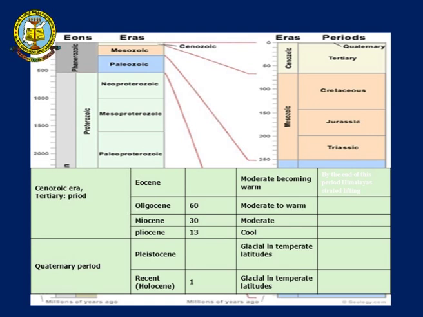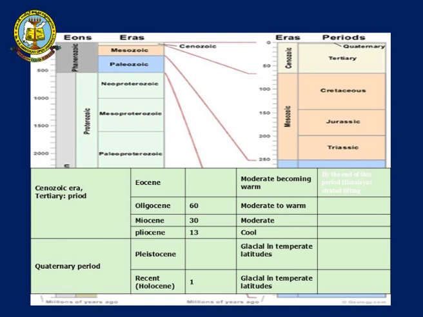So the Cenozoic era is divided into Tertiary period and Quaternary period. The Tertiary period is further divided into Eocene, Oligocene, Miocene and Pliocene. So over here we can see moderate to cool temperatures prevailing, and the inception of the Himalayas also started. Then next comes the Quaternary period, which is divided into Pleistocene and recent Holocene.